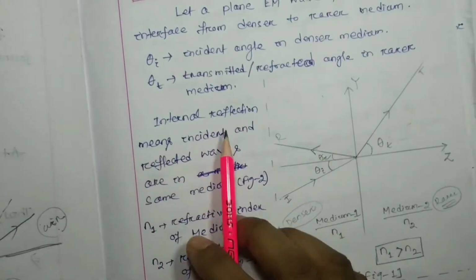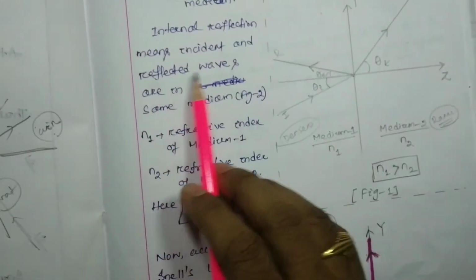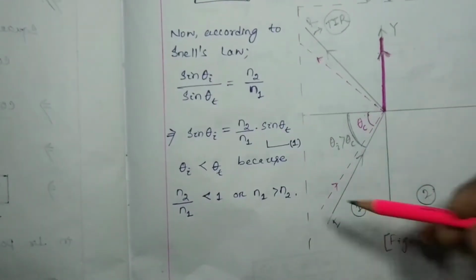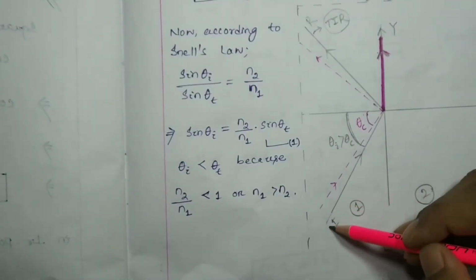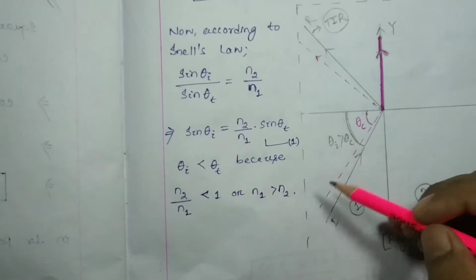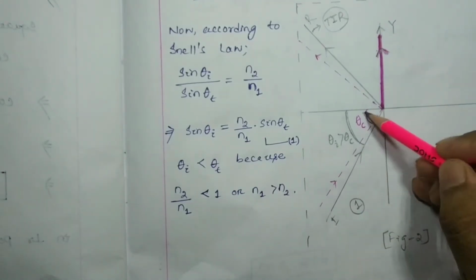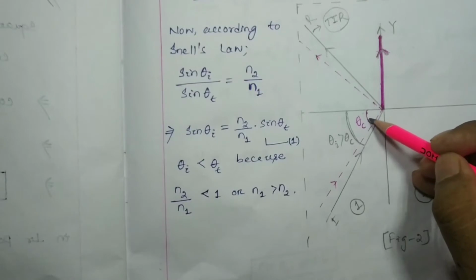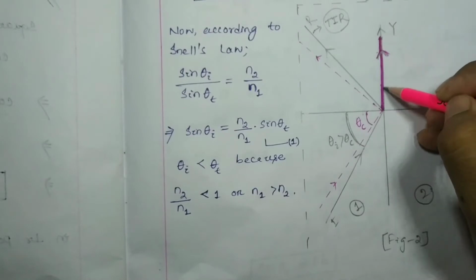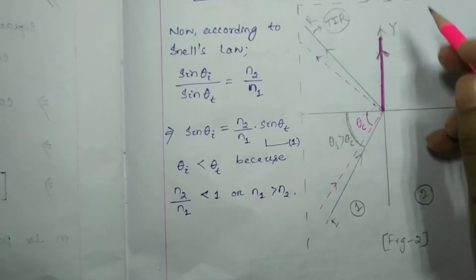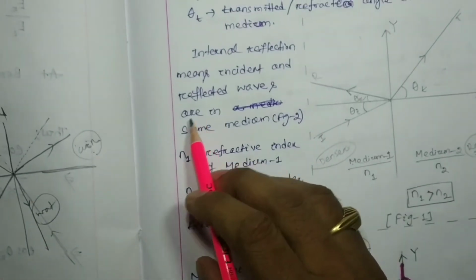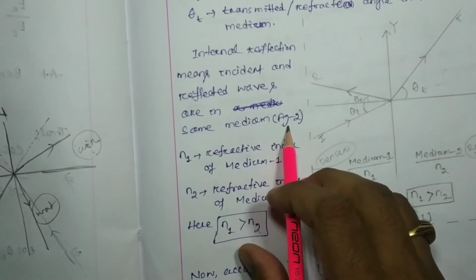Internal reflection means the incident and reflected waves are in the same medium, whatever I have discussed in figure 2. Incident 1 and reflected 1 are both in the same medium, but the red color represents the angle of incidence for which the transmitted light or wave will be on the interface, or on the surface, you can say. They are in the same medium, represented in figure 2.